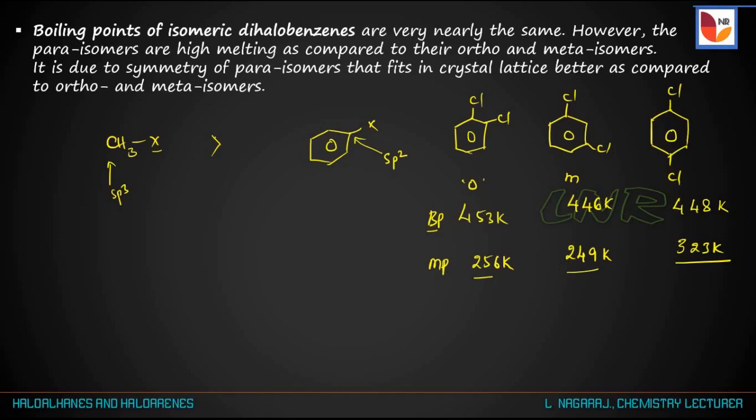In the examination, they may ask why the para compound has a higher melting point as compared to the ortho and meta, because it is due to the symmetry of the para isomer. That is, the melting point is high for the para compound due to the symmetry that fits in the crystal lattice better as compared to the ortho and meta isomers.